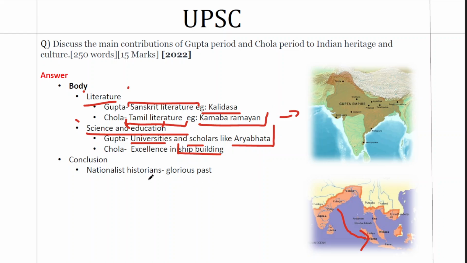We'll give them. And in the conclusion, we will give the argument of the nationalist historians, which is when colonial historians rejected India's past as changeless, nationalist historians used the Chola and Gupta period to highlight the golden past of India. So we'll conclude it like this, and a 15-mark question will be end to end covered with such a structure.